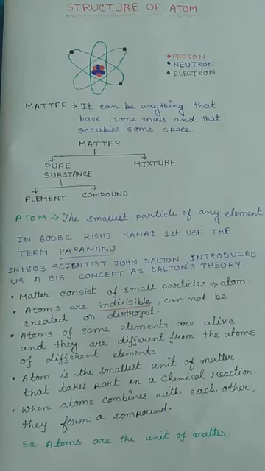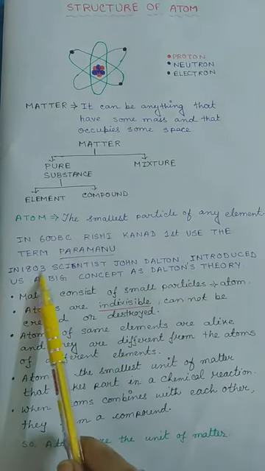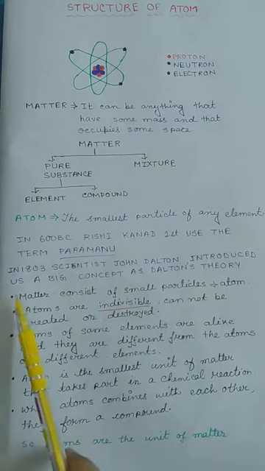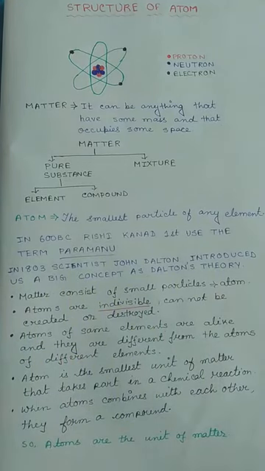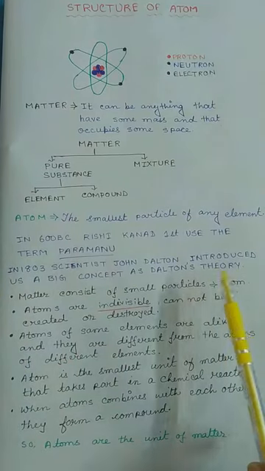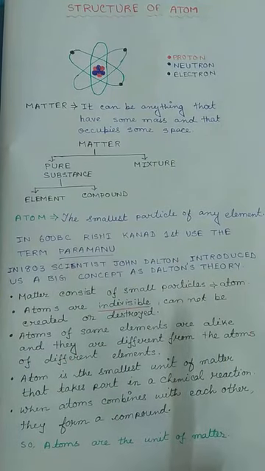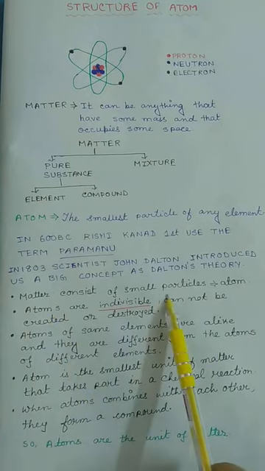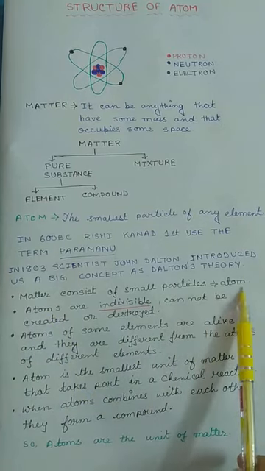Then after that many scientists came, and in 1803 scientist John Dalton introduced a big concept on this, which is known as Dalton's theory or Dalton's atomic theory. What are the postulates of Dalton's atomic theory? That matter consists of small particles. This is known as the atom.